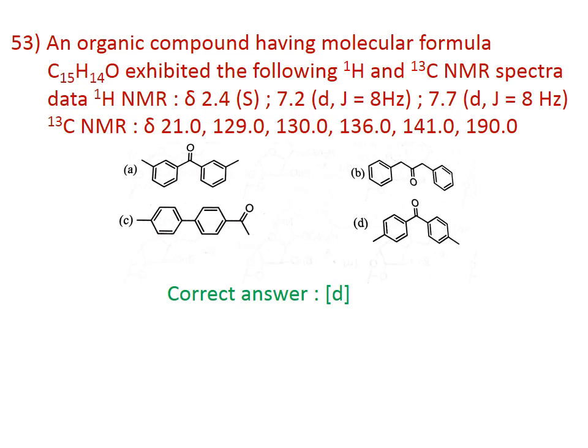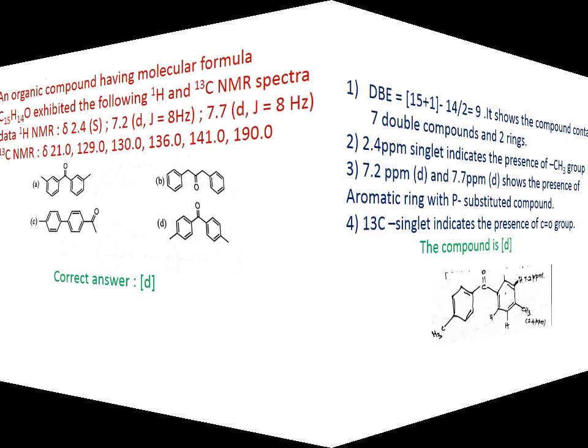There are 3 signals in the 1H NMR spectrum, and the 7.2 doublet and 7.7 doublet indicate the presence of a benzene ring in the compound. For this, the correct answer is D. The explanation is given in the next slide.